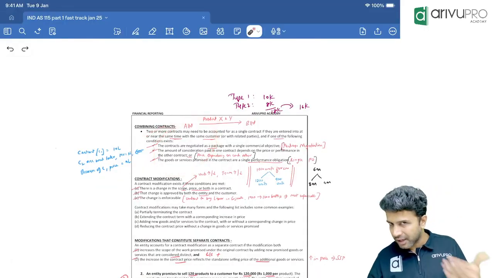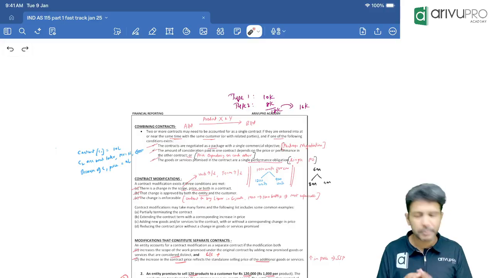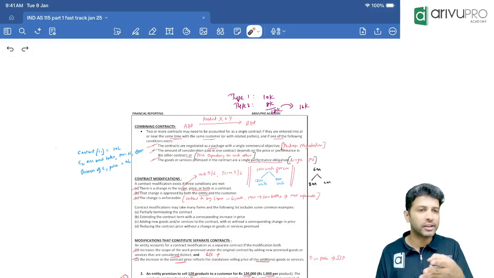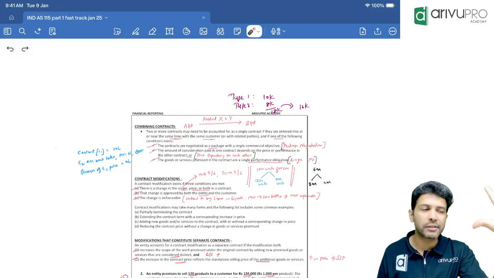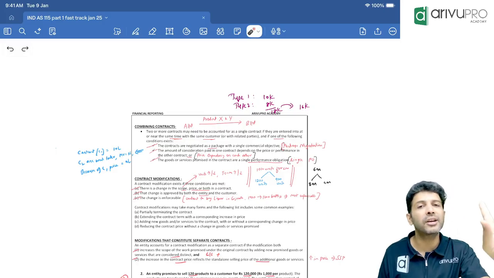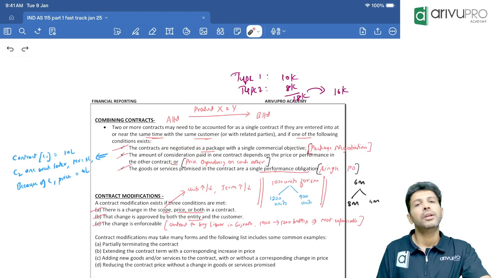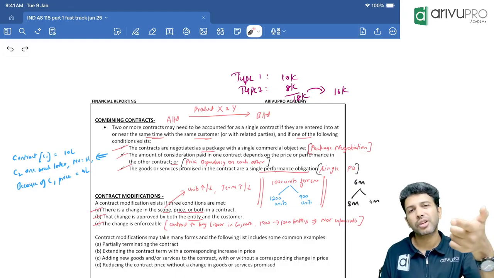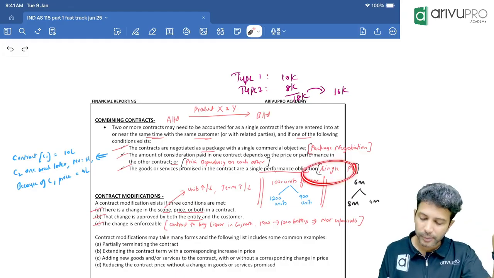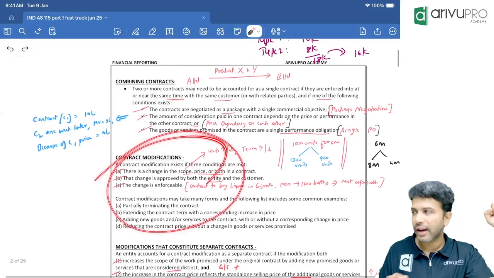If you have entered multiple contracts, can we combine them and treat them as one for revenue recognition purposes? Yes, provided conditions are satisfied. First, the multiple contracts should be entered with the same customer and at the same time, and any one of the following three. What are the three? There should be a package negotiation, or the price of one contract should depend on the other, or they should represent a single performance obligation. That is one.